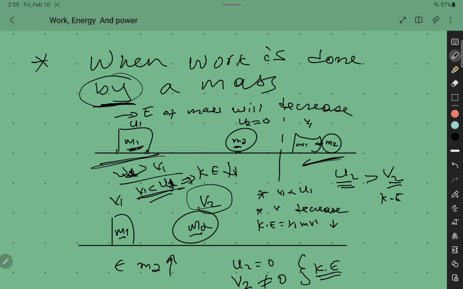So the decrease in energy in mass 1 is exactly equal to the increase in energy of mass 2. We will discuss this later under the conservation of energy. But the point here is, in this case, work is done on mass 2, so the energy of mass 2 increases, and the energy of mass 1 is decreasing because work is done by mass 1.